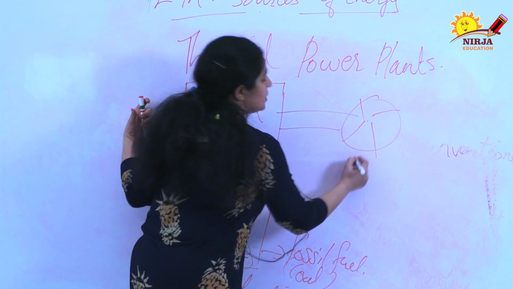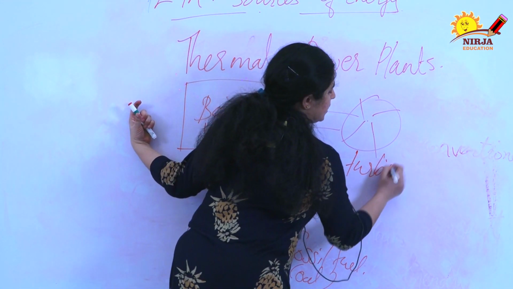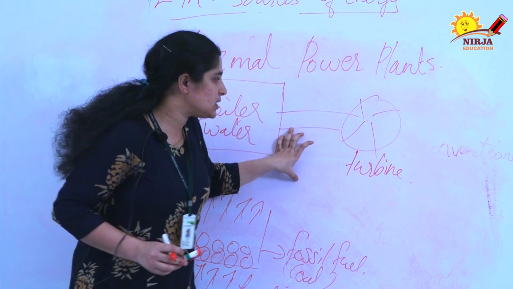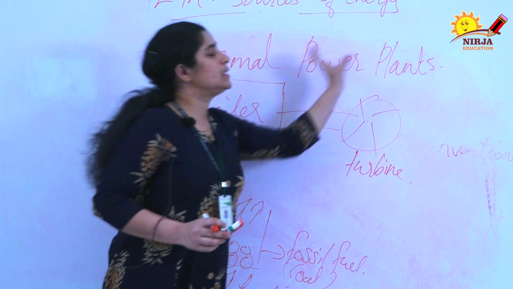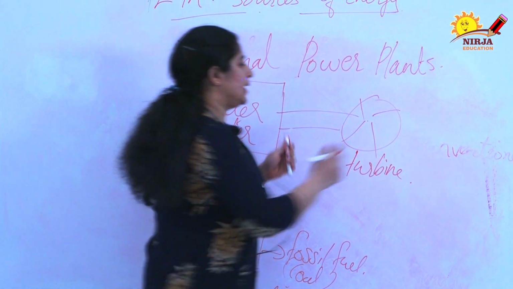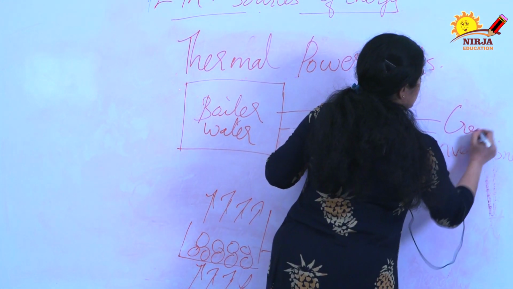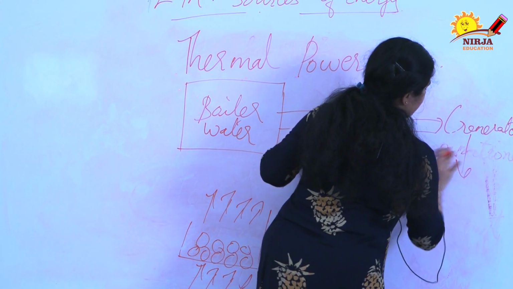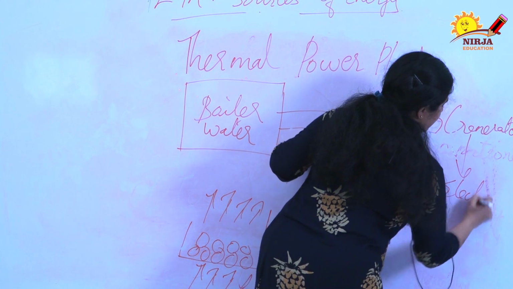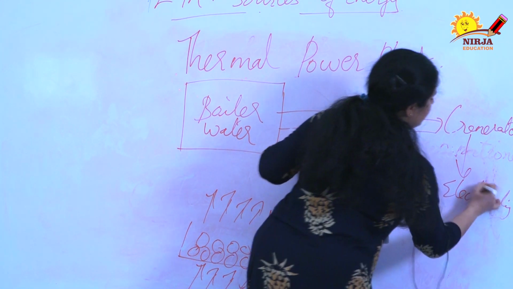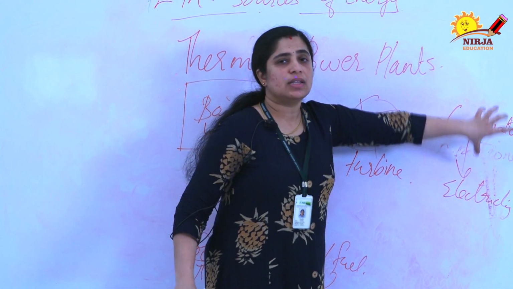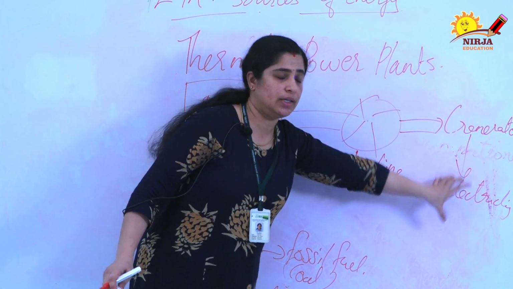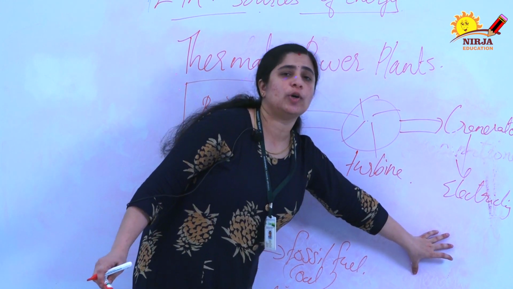And this is the turbine. Steam will come out through this pipe and this steam will make the turbine rotate. Here the generator is there, the shaft associated with the generator will start rotating, and the electricity is produced here.